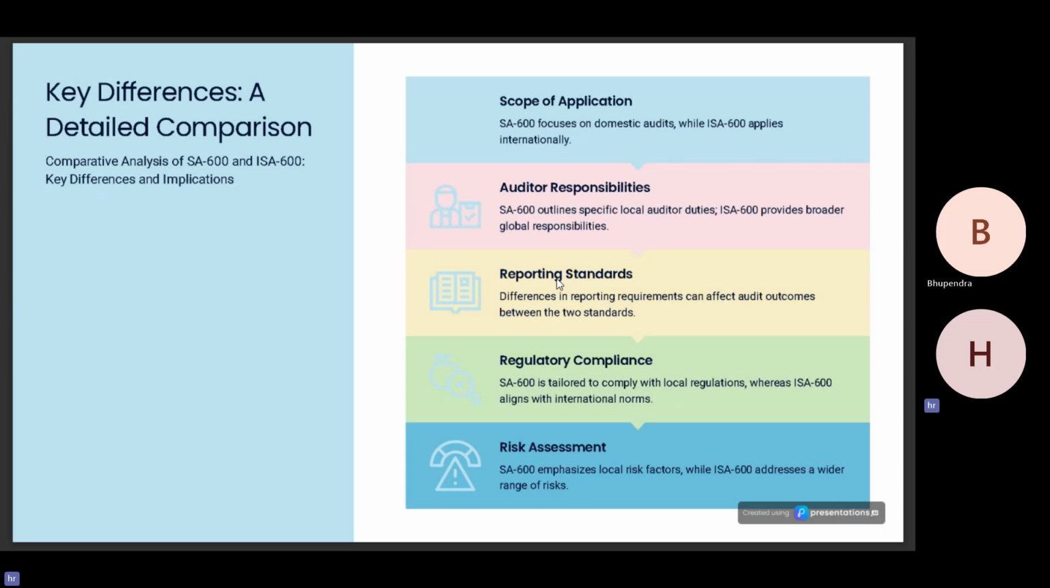Reporting standards. The differences in reporting requirements can affect audit outcomes between the two standards. Regulatory compliance. SA 600 is tailored to comply with local regulations only, as we saw in the previous slides, whereas ISA 600 aligns with the international norms, which are issued by the IAASB. Risk assessment. SA 600 emphasizes local risk factors, while ISA 600 addresses a wider range of risks.